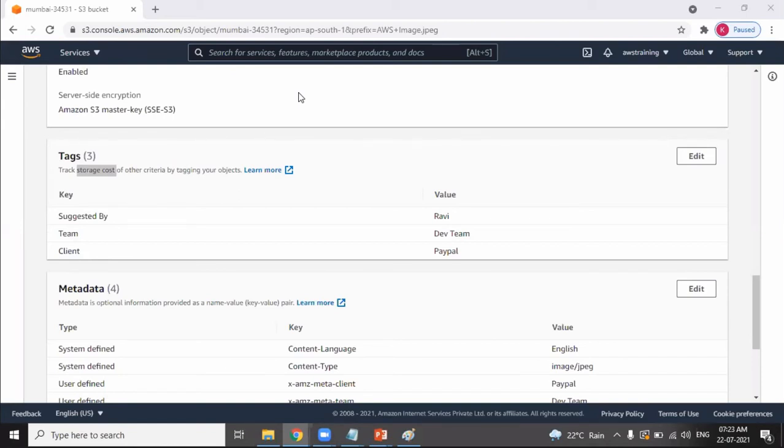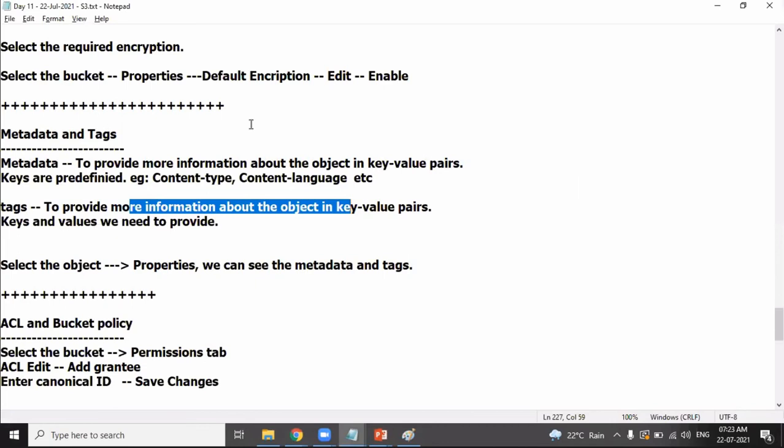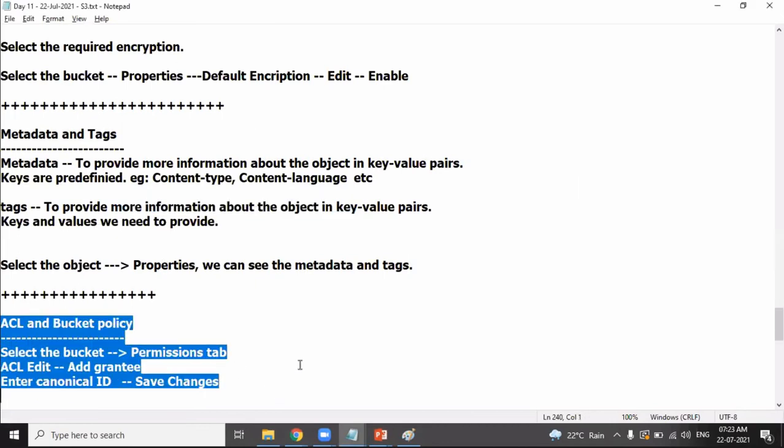Both are used for providing additional information, but the tags will be reflected in the bill. Whatever the tag which you're using, it will be reflected in the bill. So according to that, you can track the bill. This particular bill is because of this particular object. So that's about tags. Both are used for additional information. Okay, next.